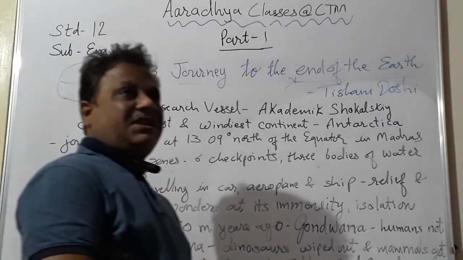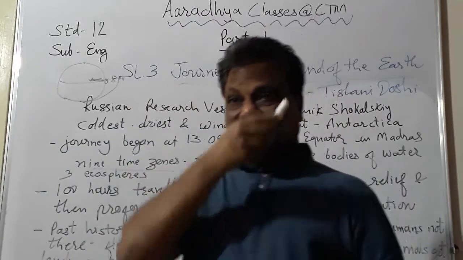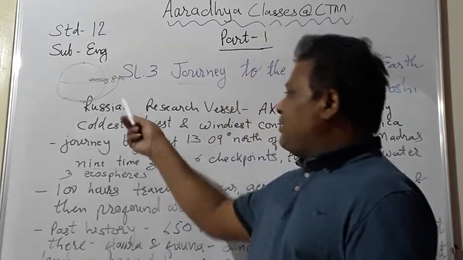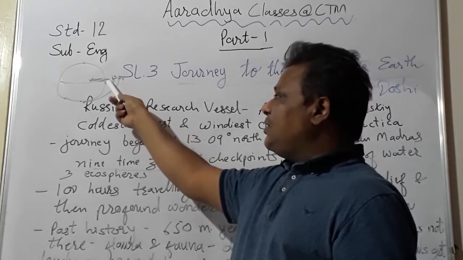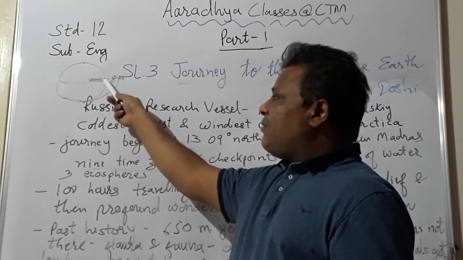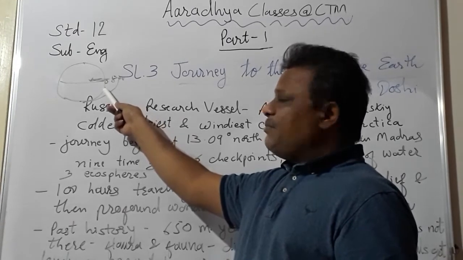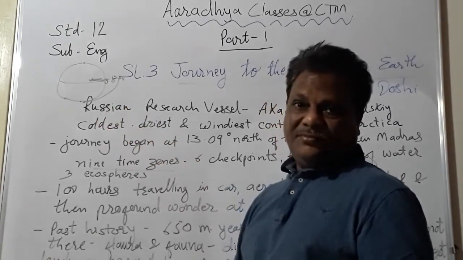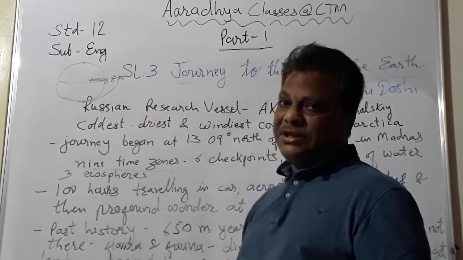Understood? After that only she could reach that particular place. And as she moved ahead, you see, there were climatic changes also. In the equatorial region, climate was quite warm and enjoyable. Then as she went down, down, down, from the tropical region she comes to the temperate zone, and from temperate to the frigid zone. So students, you see, climate is also changing gradually.